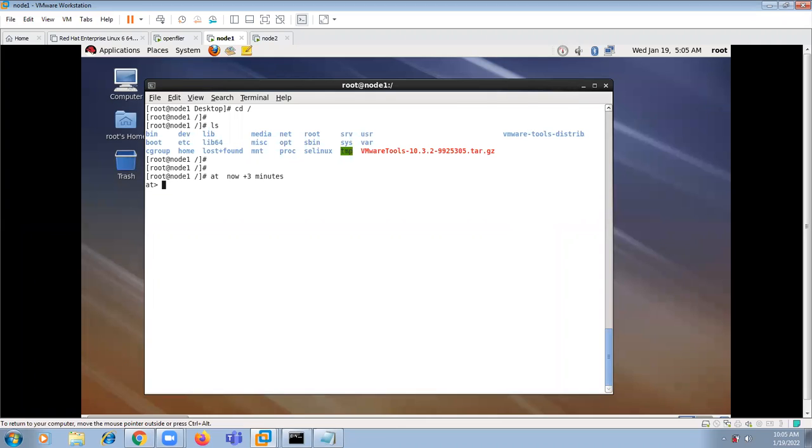At the prompt, rm -rf VMware, and keep the path.